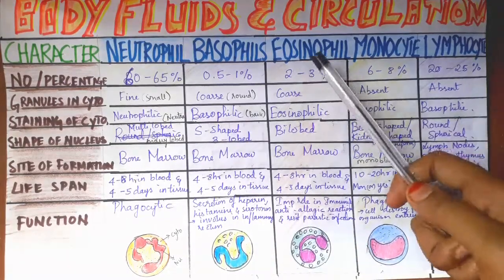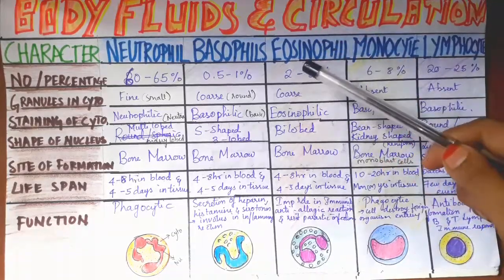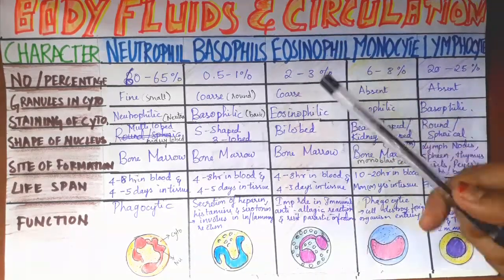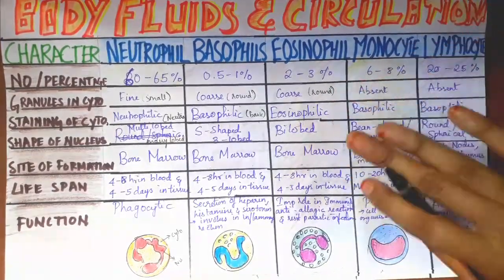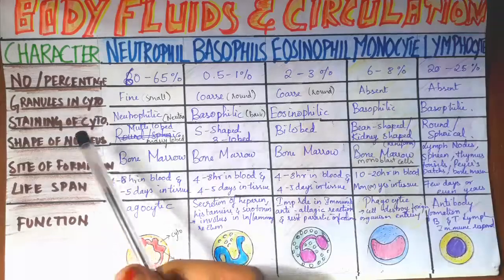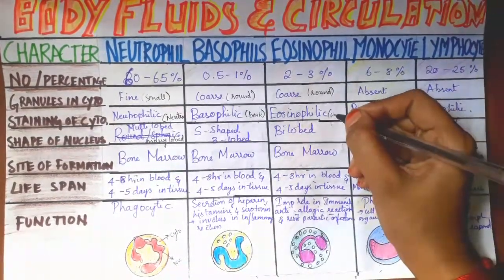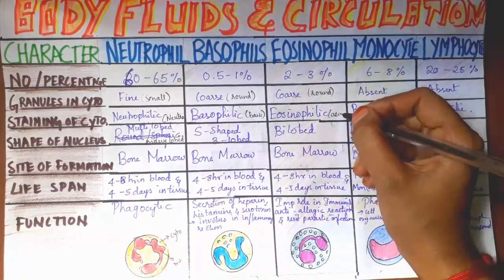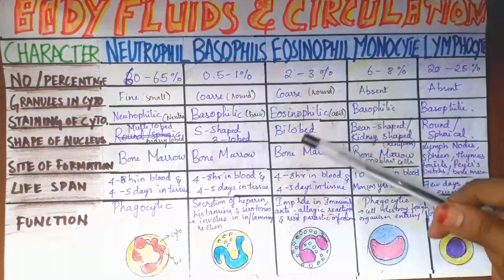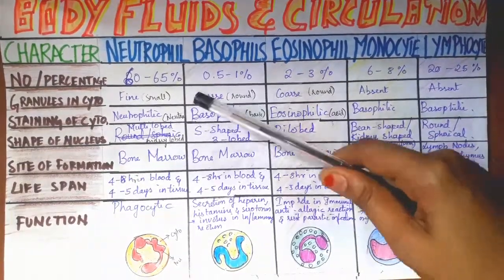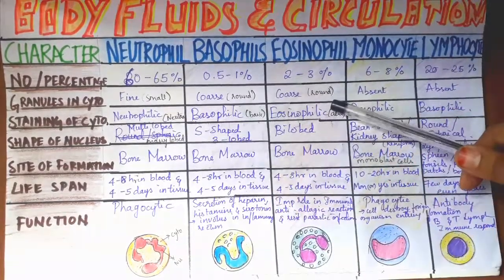Next, let's go to eosinophils. Eosinophils are 2 to 3% present in our WBCs, and this also has a rough structure. The outer layer of the granules is rough. That is the only thing. Then the staining of the cytoplasm is eosinophilic. Eosinophilic means acidic dye. The cytoplasm is acidic here, basic here, neutral here. Both acidic and basic. Here it is basic, here it is acidic.